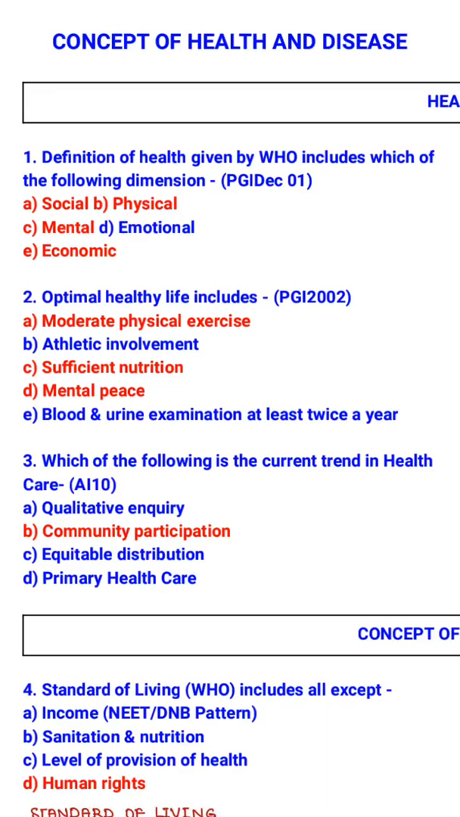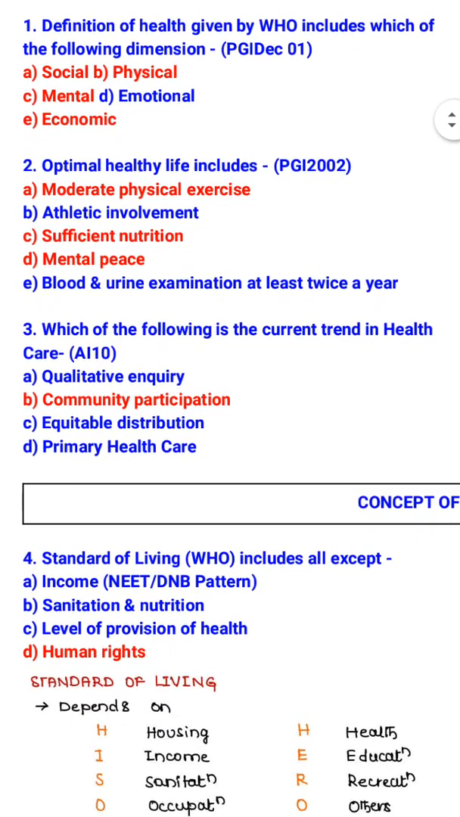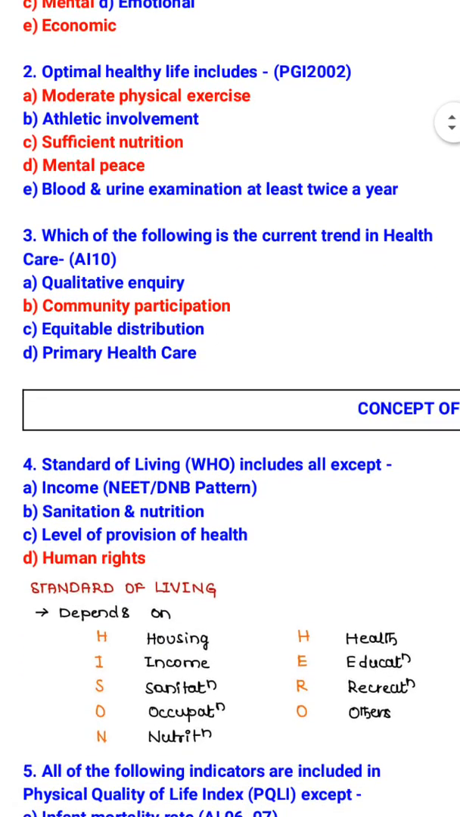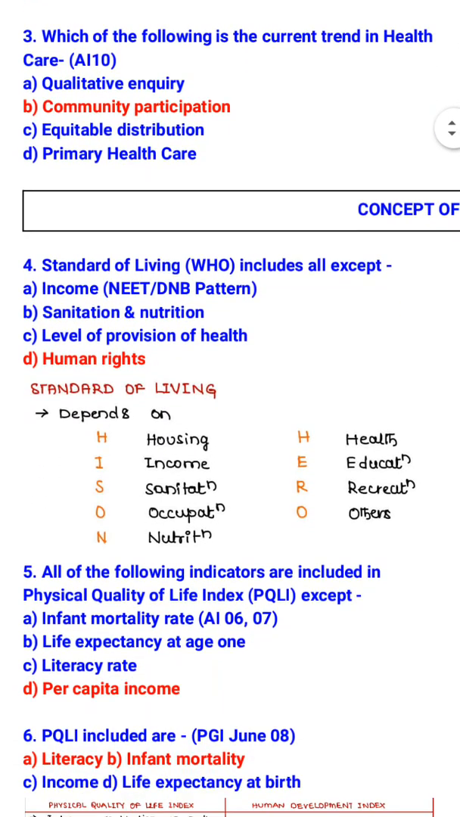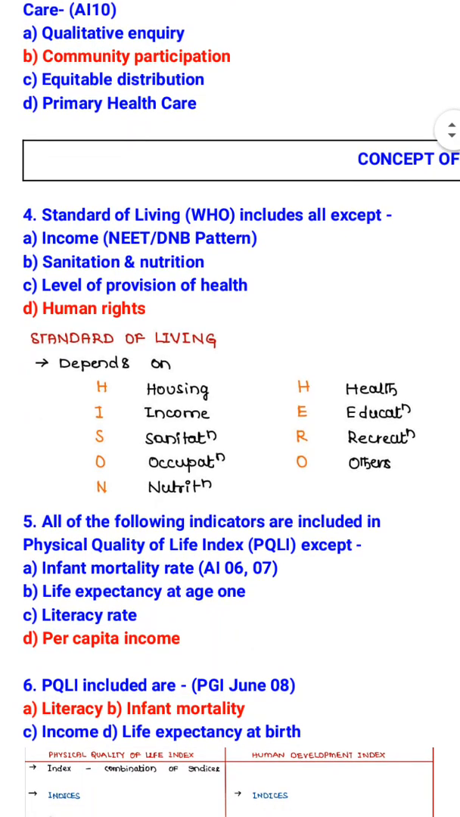Definition of health given by WHO includes which of the following dimensions: social, physical, mental, economic. Optimal health life includes moderate physical exercise, sufficient nutrition, mental peace. Which of the following is the current trend in healthcare? Community participation. Standard of living includes all except, so it does not include human rights, while it includes income, sanitation